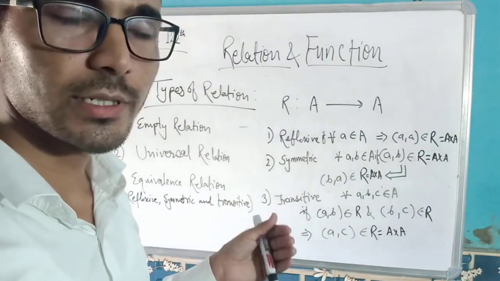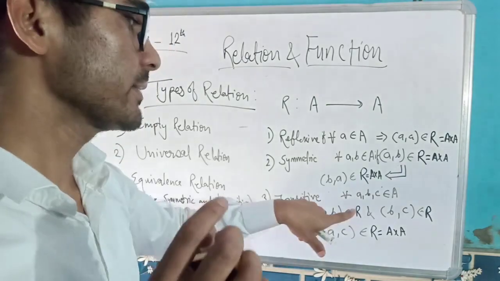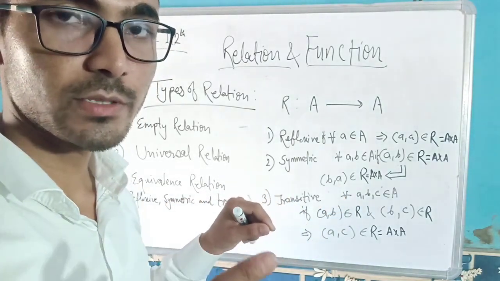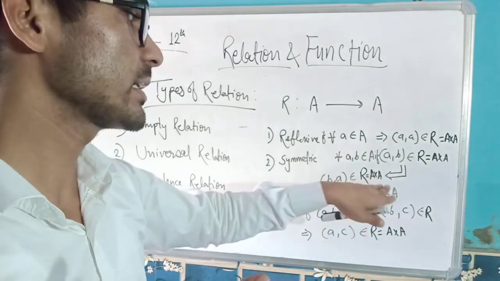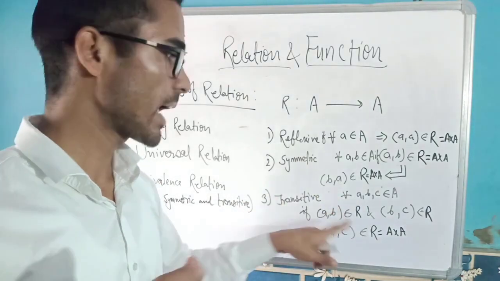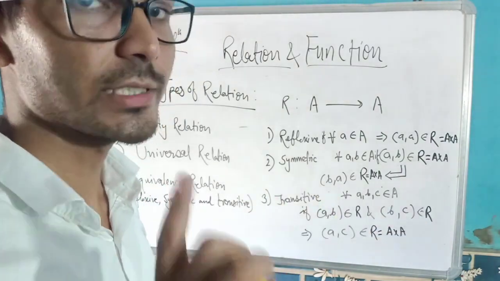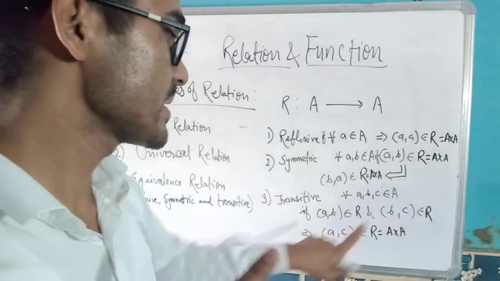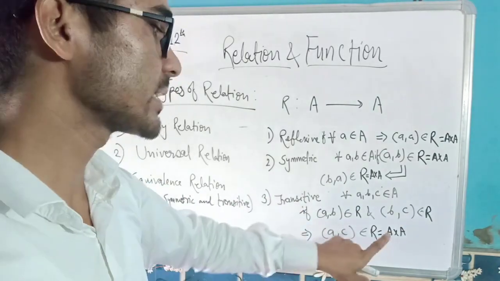Okay, and when we say a relation is transitive, for every three elements A, B, C in the set A or domain A, if A and B are related with each other and B and C are related with each other with the same relation, then A and C must also be related with each other with the same relation.